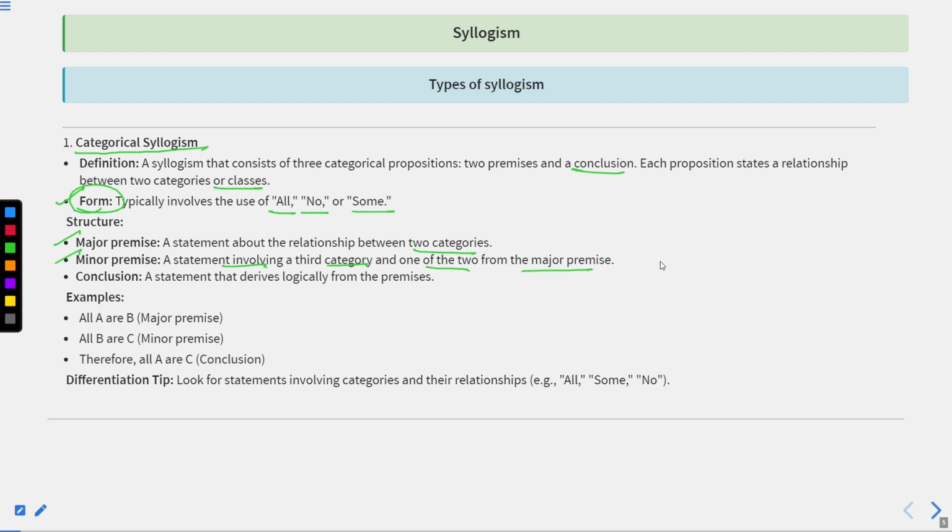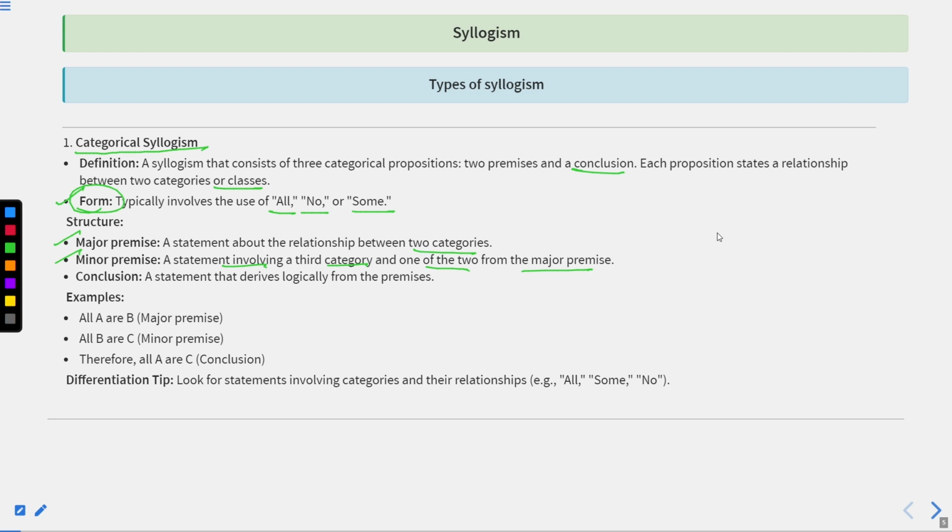Shweta is a woman. And the conclusion that follows is that Shweta is cute. So now what you can understand from these three inferences is that in the first major premise we had a relation between two categories.